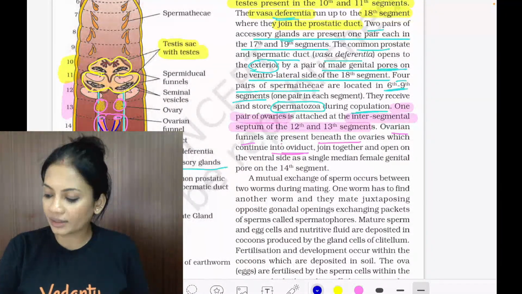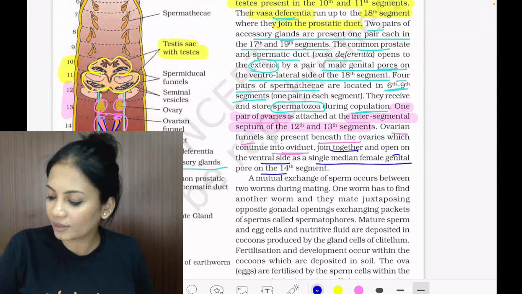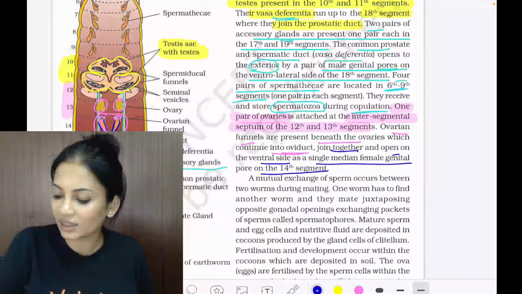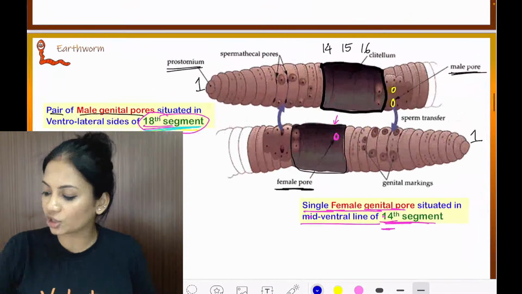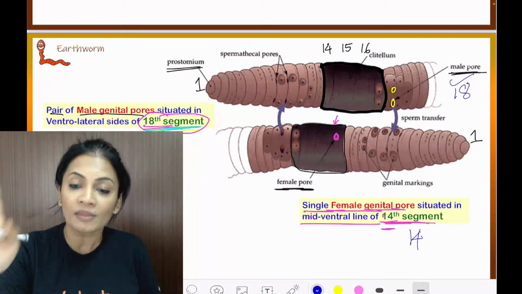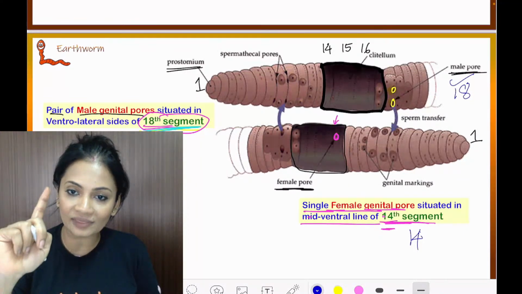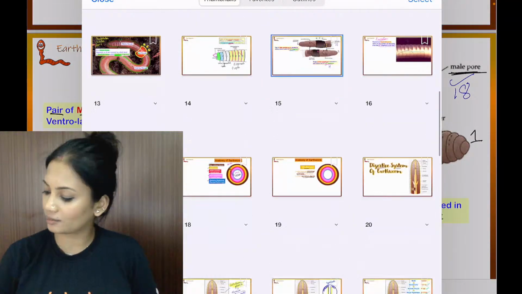Correct? They are going to continue, they are going to join and they will open as the single female pore that is on the 14th segment. So that's exactly how I told you in the very beginning slide, kids, that the male genital pores are present in segment number 18 and the female is present in segment number 14. Male genital pores are paired. Female has only one opening and that is on segment 14, right where the clitellum is.